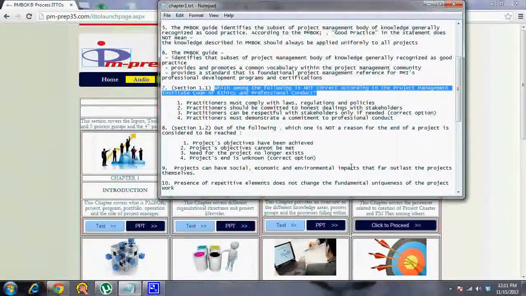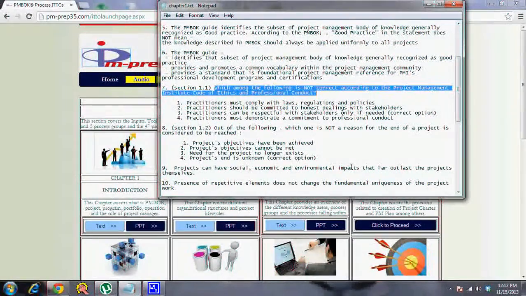So going by the technique of elimination, it should be option 4, which is project's end is unknown. The first one, project's objectives have been achieved, is success, the endeavor is successful. Project's objectives cannot be met means the endeavor was not successful, but still it's a project.